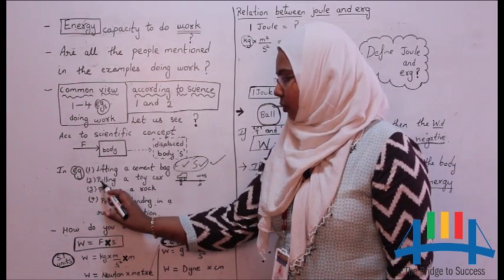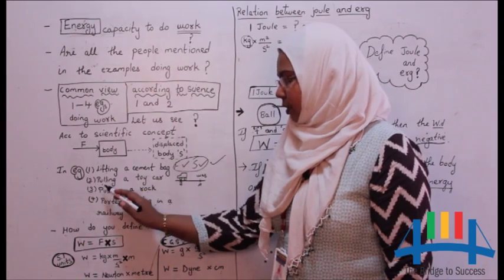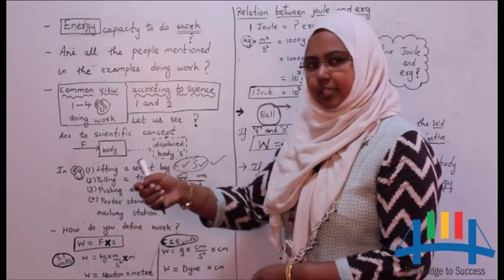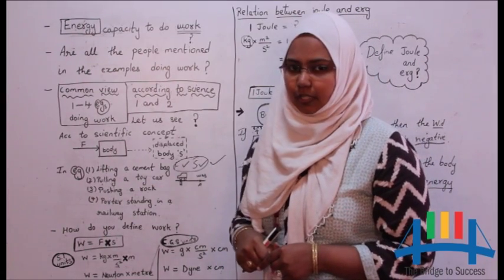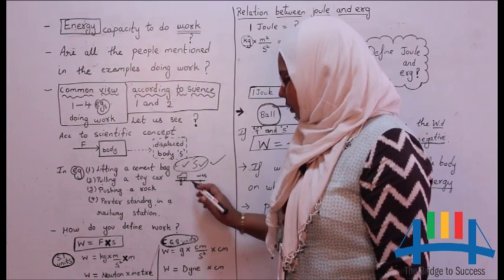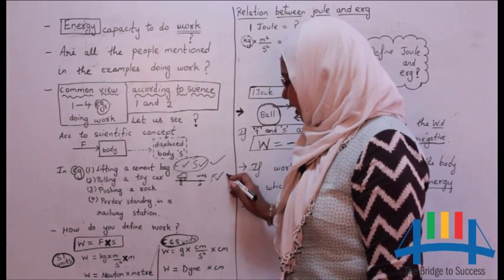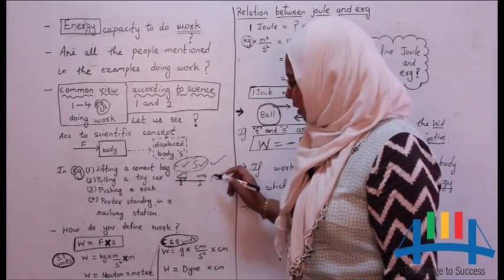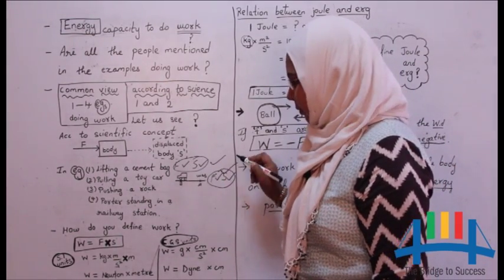Now similarly, if you look into example 2, a girl pulling a toy car. So she is applying the force and pulling the toy car. The toy car changed its position from A to B. So force is applied and displacement also done. Position of the car is changed. So in this case also work is done.